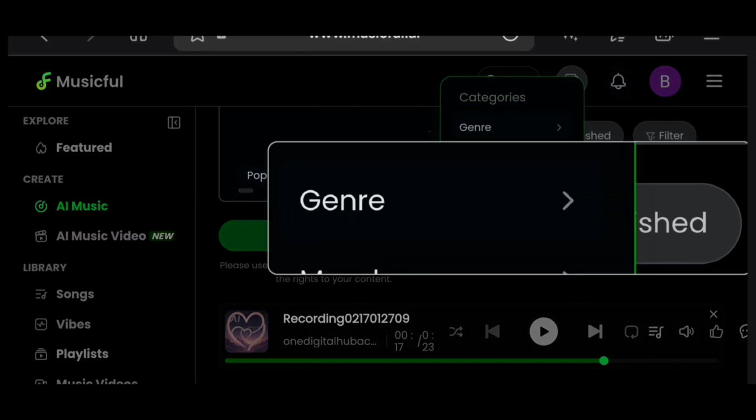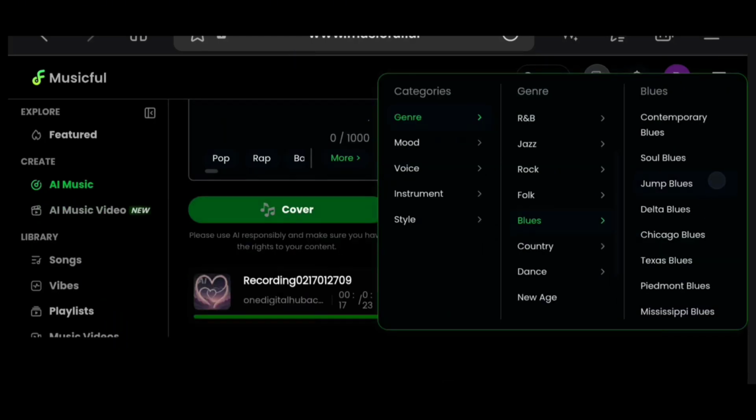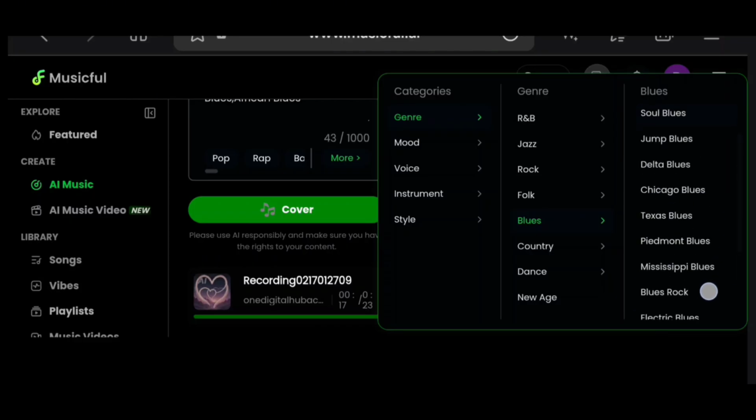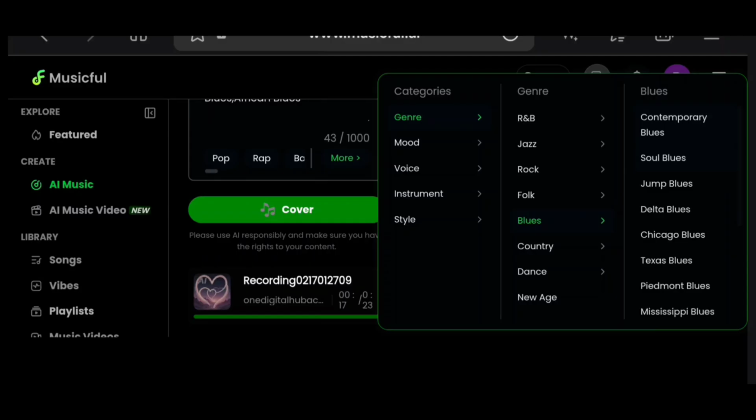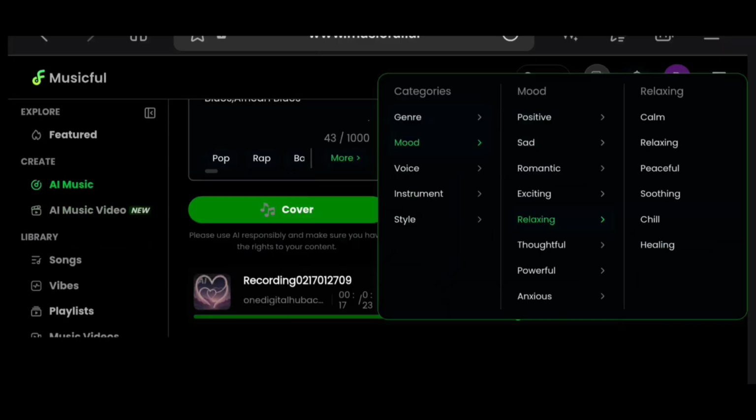Now we're going to choose the genre that we want. I'm going to go with blues, and then from blues I can go to contemporary, soul, blues, African blues. All right. Then for the mood, I'm going to choose relaxing.